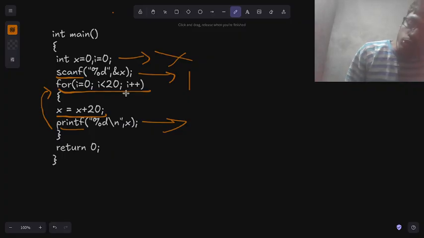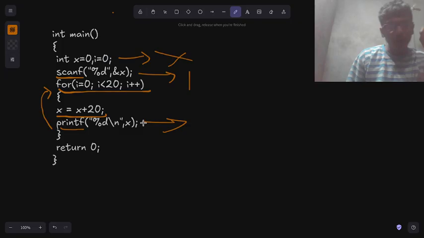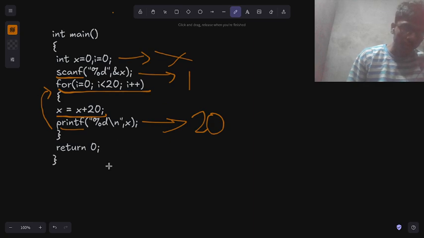So this printf is going to be executed 20 times. So the output process should be 20 times in this C program.